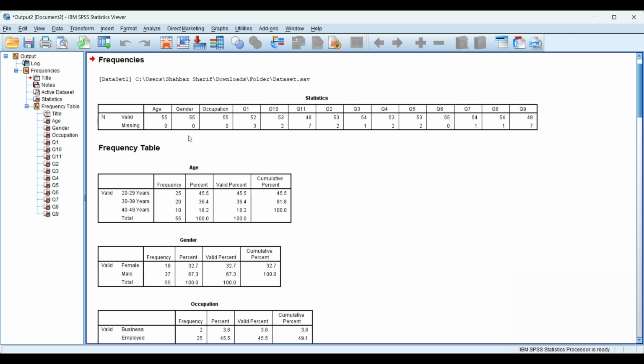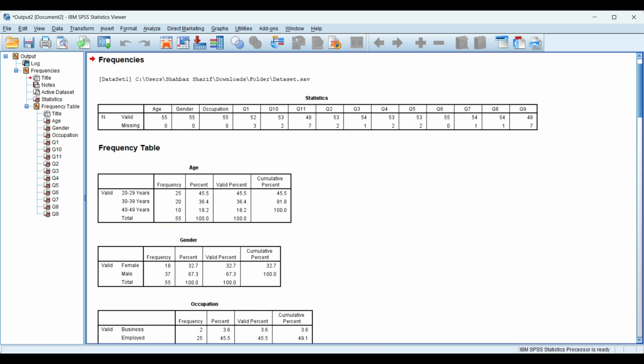So you can see there is no missing value in age, gender, or occupation, but we have three missing values in question 1, three missing values in question 10, and 7 missing values in question 11 as well.